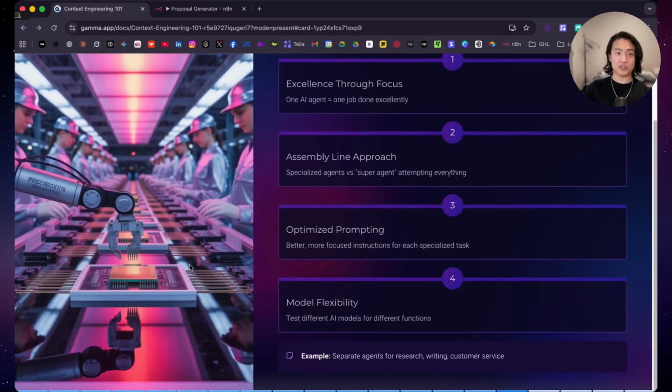And also, here's something that a lot of people miss. You can use different LLMs for different agents. GPT works better for customer service agents, and Claude works better for coding. So with multiple specialized agents, you can optimize each one individually and choose the appropriate LLMs and tools. When each agent has one job, your prompt becomes much more focused. Instead of a 2,000 word prompt trying to cover every single little scenario, you get a more concise prompt that's laser targeted. It means better consistency, lower costs, easier debugging when something goes wrong, and lower latency.